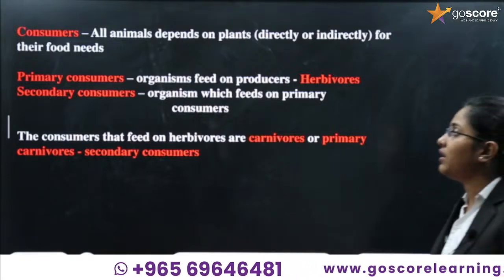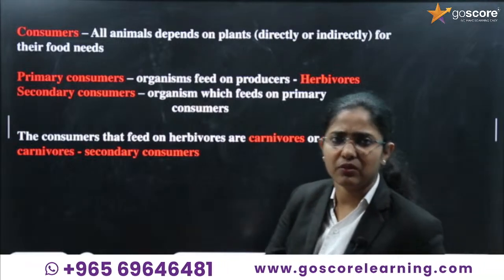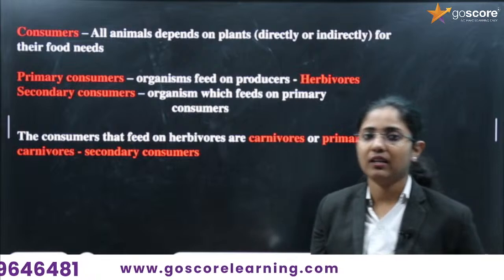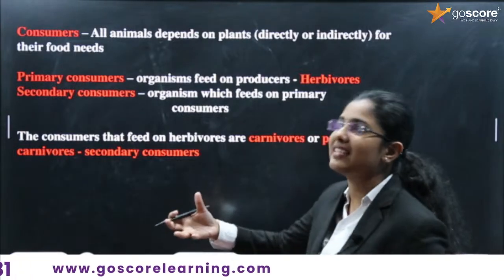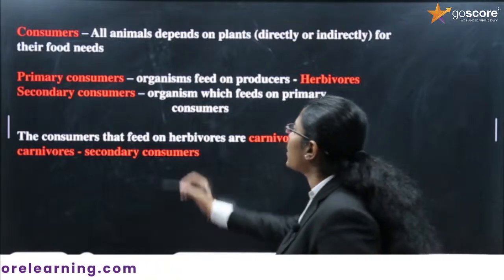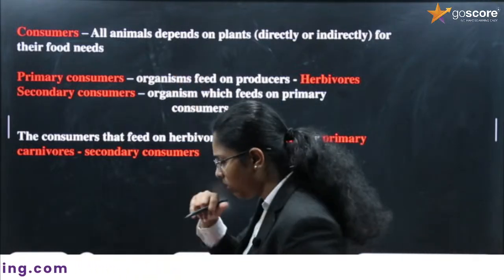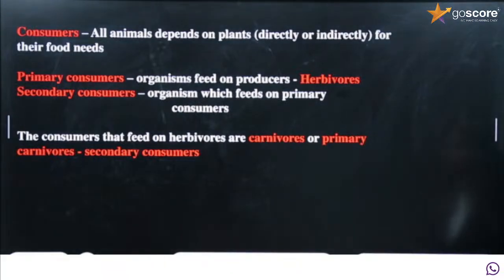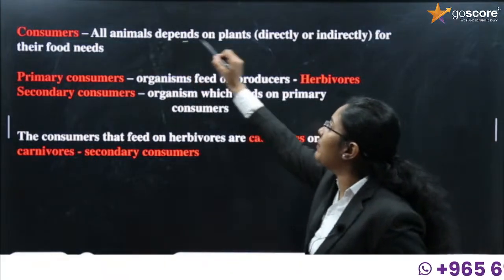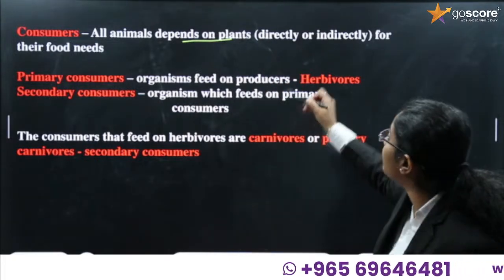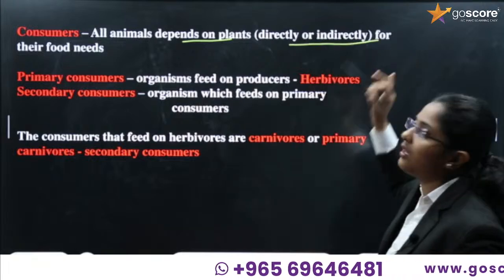Next we have to understand certain terms. We know which producers act in terrestrial and aquatic ecosystems. Next it is about consumers, all animals which depend on the plants, directly or indirectly.